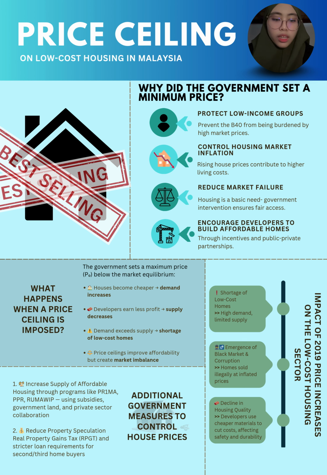Lastly, we have encouraging developers to construct affordable housing. Price ceiling encourages developers to invest in affordable housing through public-private partnerships. So the government offers incentives such as tax relief and land access to attract developers. We also provide support because margins are lower. Subsidy and incentives keep developers motivated to build low-cost homes. That's all. So let's move to the next question.